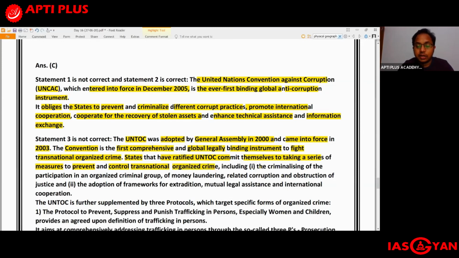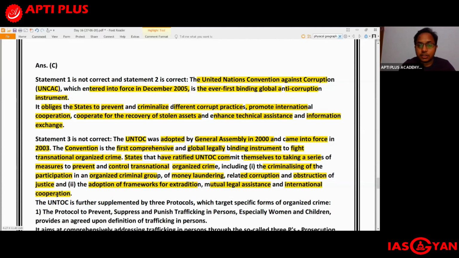For example, number one, the criminalizing of the participation in an organized criminal group, of money laundering, related corruption, and obstruction of justice. Similarly, adoption of framework for extradition, mutual legal assistance, and international cooperation. So UNTOC is mainly concerned with all this. It is the first comprehensive and global legally binding instrument to fight transnational organized crime.